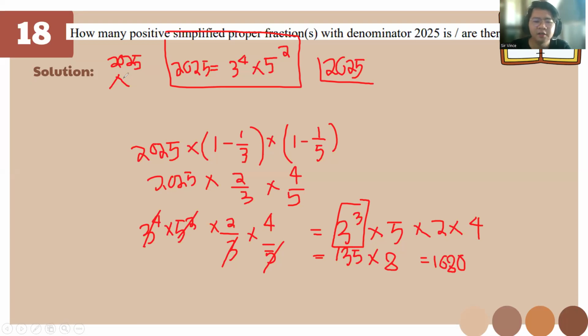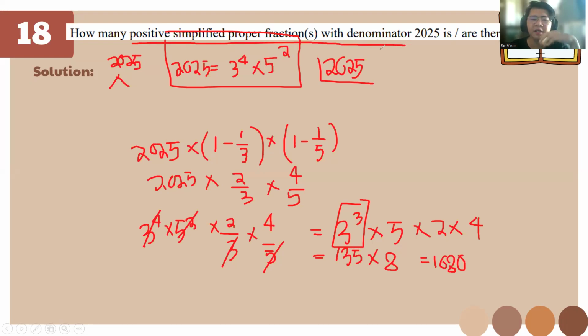So remember this class, okay? Remember this one. It doesn't matter how many exponents it has, we just need to find the factor of this one. This is for simplified positive proper fractions with a denominator.